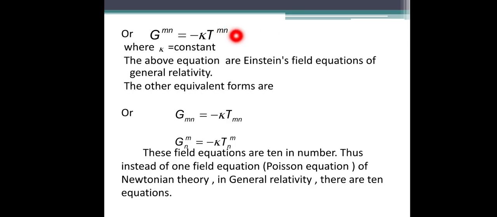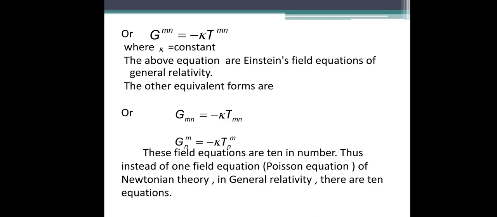This we call the Einstein field equation of general relativity, and we take other equivalent forms as G lower mn equals minus k T lower mn, and G upper m lower n equals minus k T upper m lower n in the mixed tensor form, in the covariant tensor form, and in the contravariant tensor form.